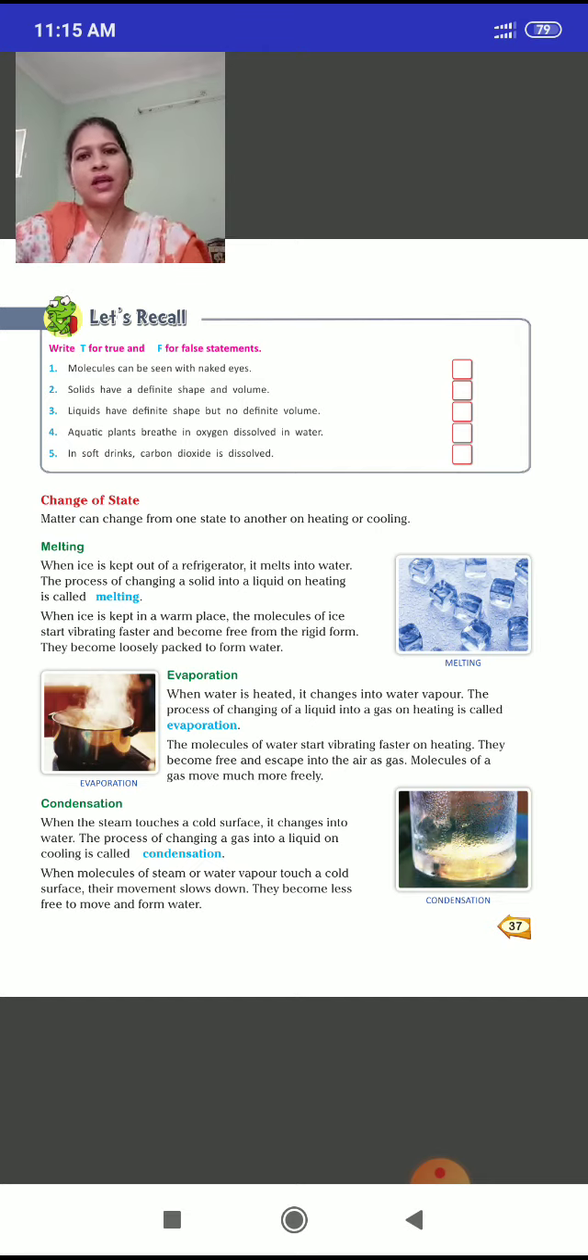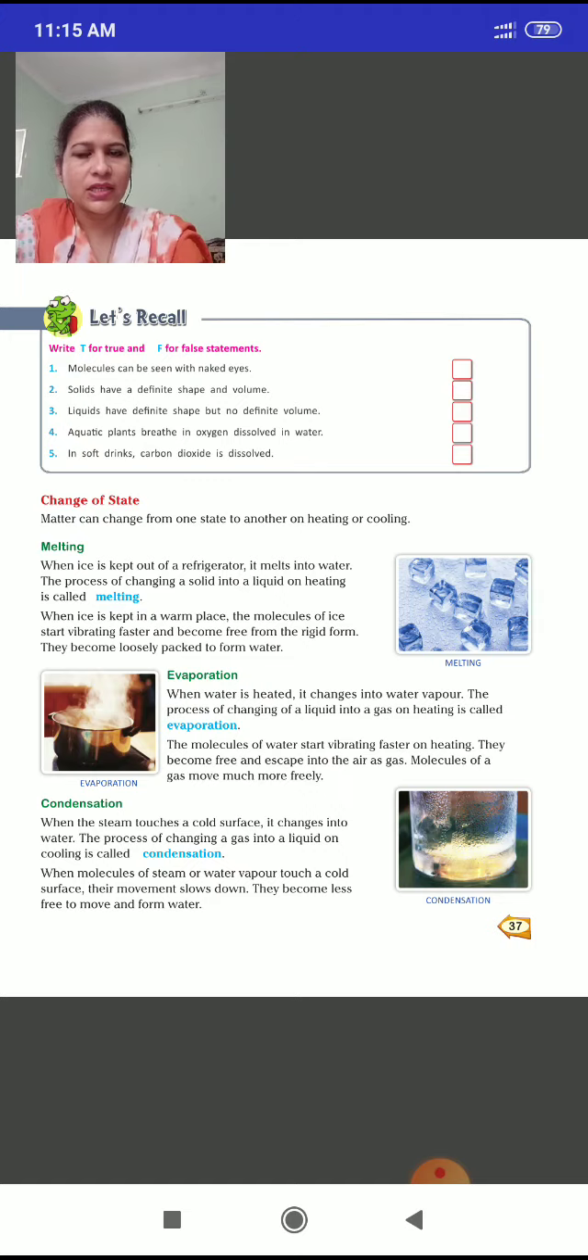Then some steam comes out from the water, which is the gaseous state of water. Now the liquid is converted into gas. Okay, so that is called evaporation. The process of changing water into gas on heating is evaporation.